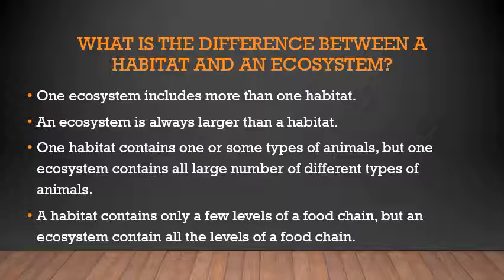One habitat contains one or some types of animals, but one ecosystem contains a large number of different types of animals.